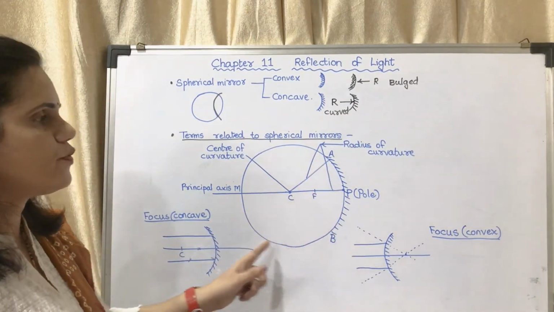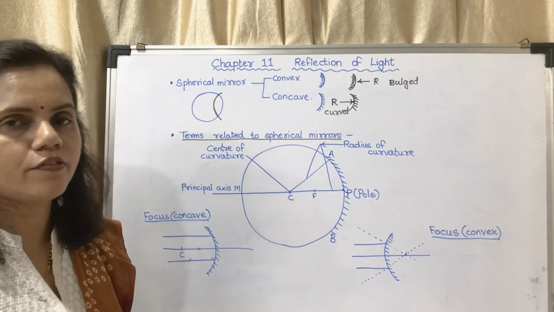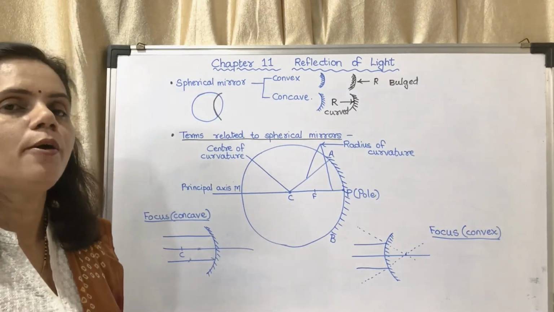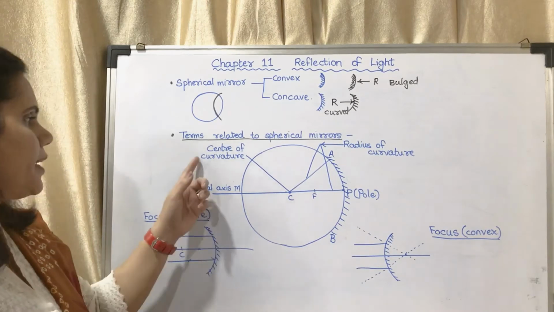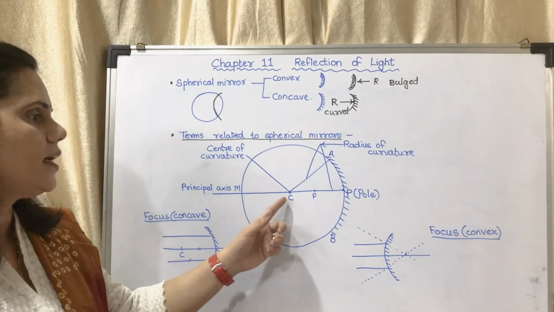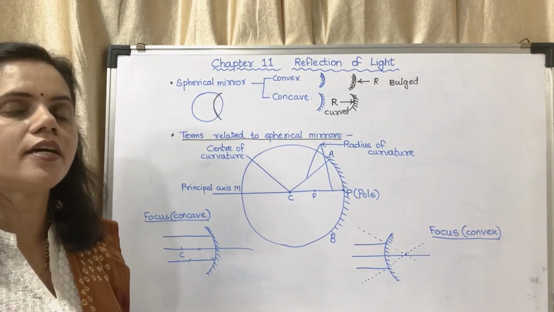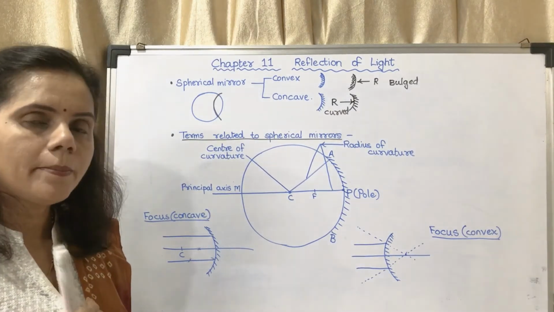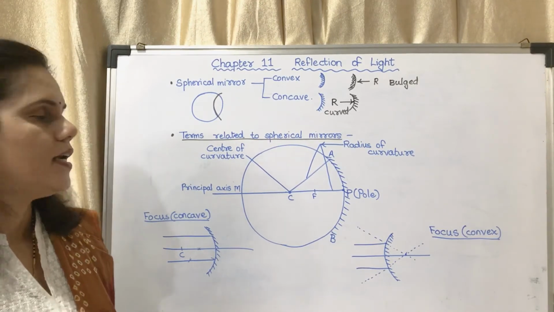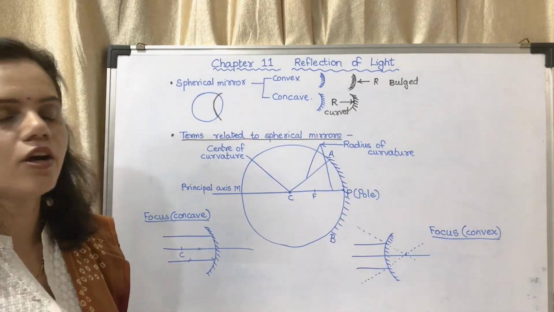The center of the sphere of which the mirror is a part is called the center of curvature. The definition is there in the textbook. Here it is C. C is the center of curvature. The distance from the center to the mirror is called the radius of curvature.